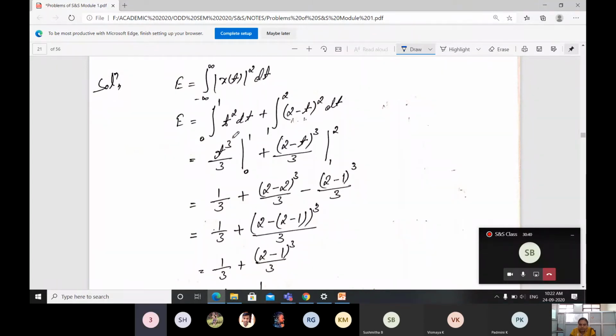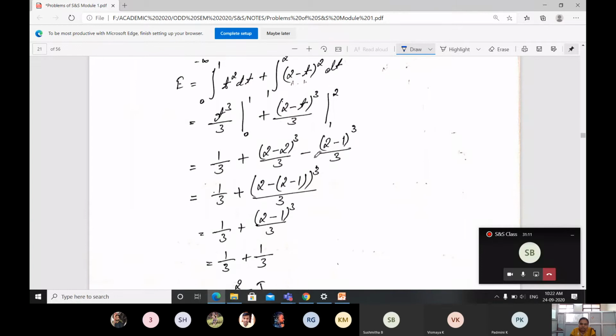If I apply, upper limit is 1, 1 cube, again you will be getting 1 divided by 3, minus 0. 0 cube is again 0, so I can neglect the lower part. Then plus, upper limit I am substituting here, 2 minus 2 whole cube divided by 3, minus lower limit. What is the lower limit? t is taken as 1. 2 minus 1 divided by 3, again whole cube. Solve for this. 1 by 3.